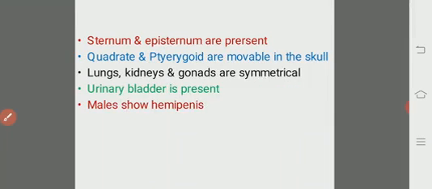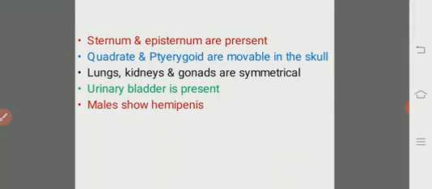Sternum and episternum are present in the thoracic region. Here, the quadrate bone and the pterygoid bone are movable in the skull region.